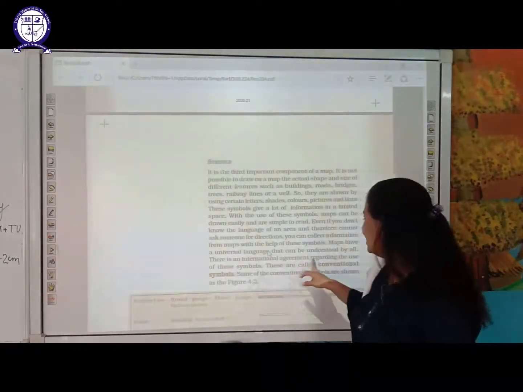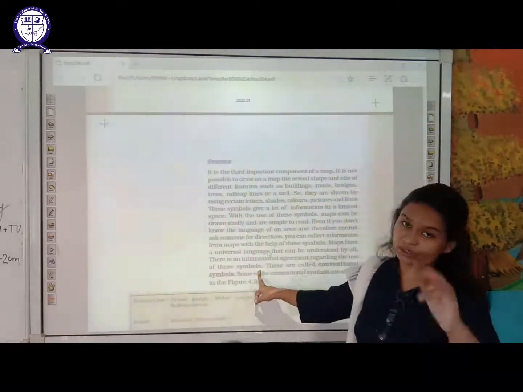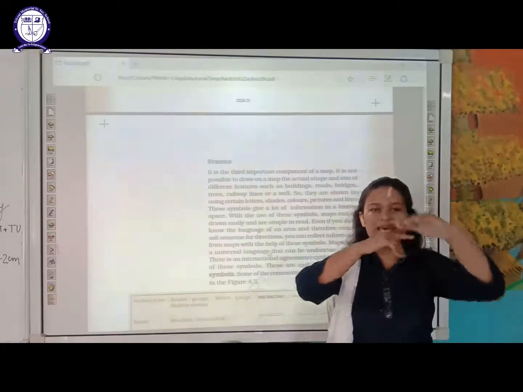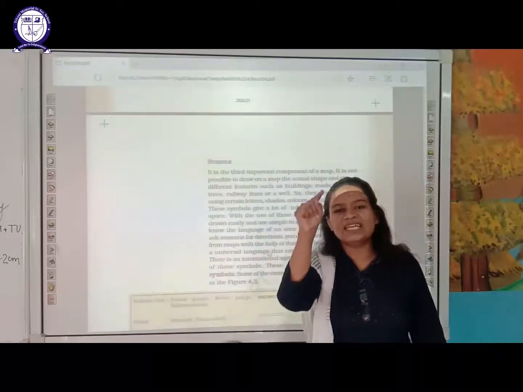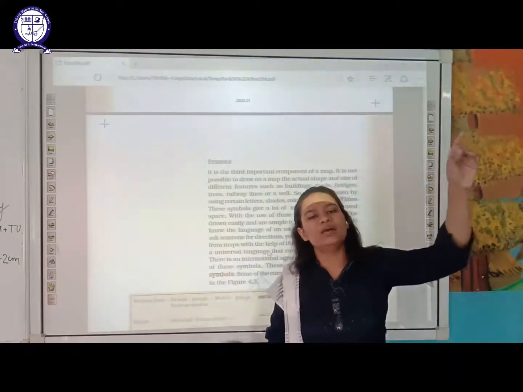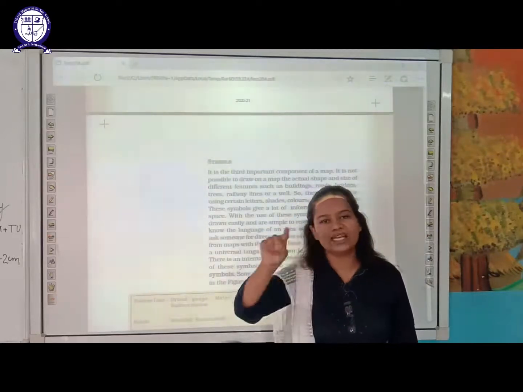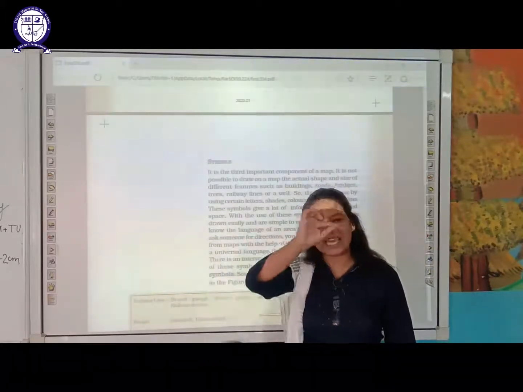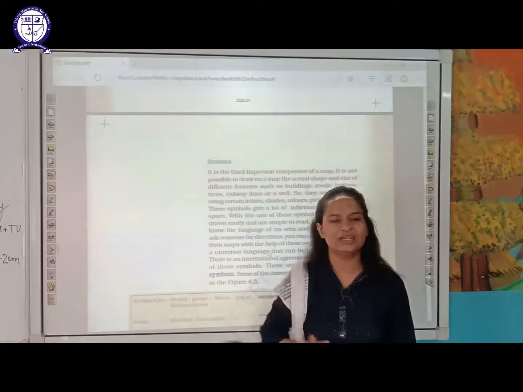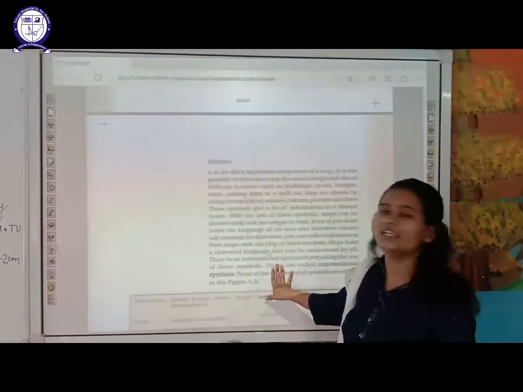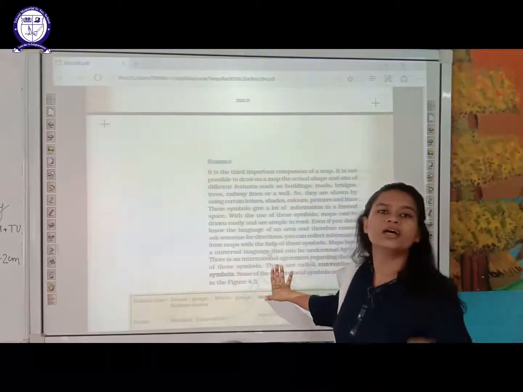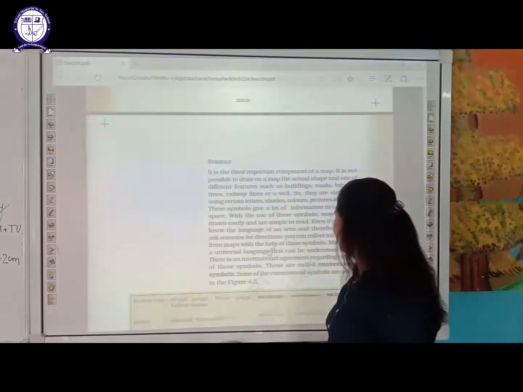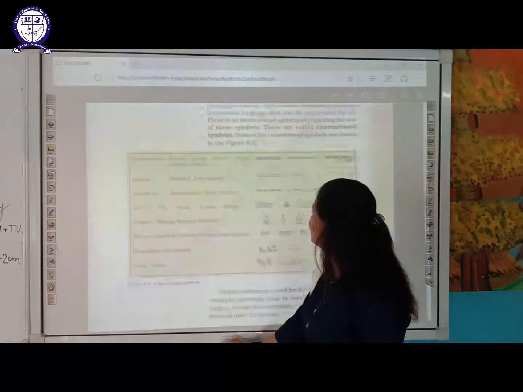There is an international agreement regarding the use of these symbols. As I already told you, international agreement means if I am representing railway lines with two parallel lines in India, and if I go to USA, the same two parallel lines will be used to represent railway lines in USA also. If I go to Canada, the same two parallel lines will be used there too, because they already have an international agreement on which symbol or letter is going to represent what. So here are certain conventional symbols, students, as you can see.